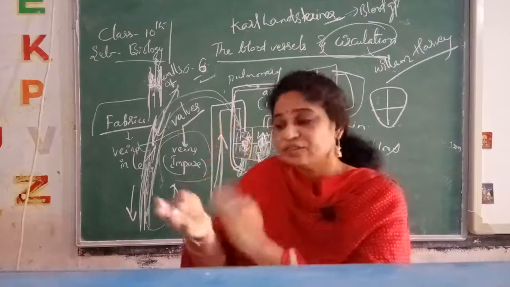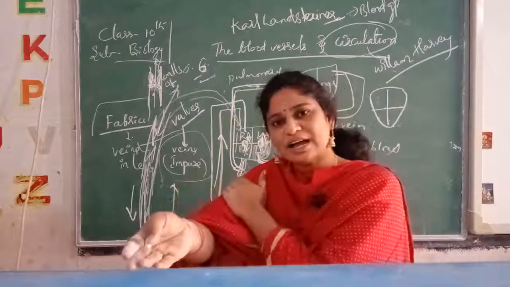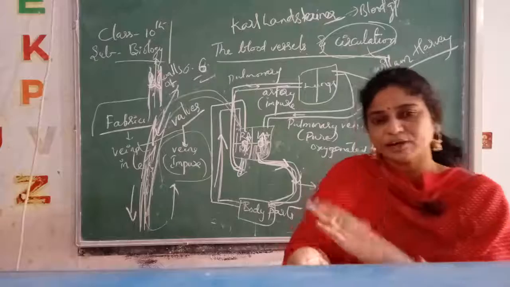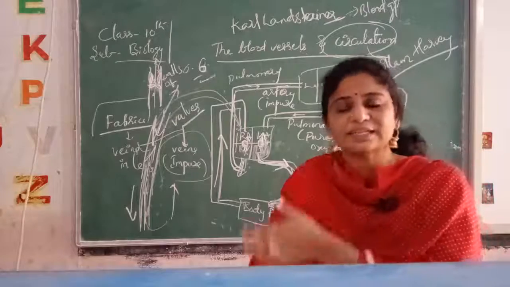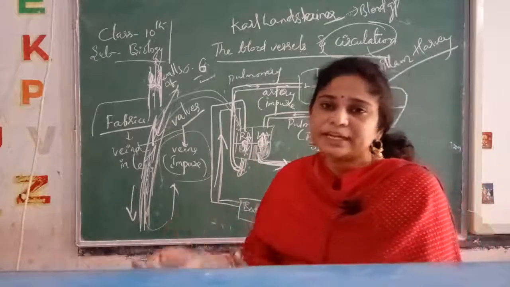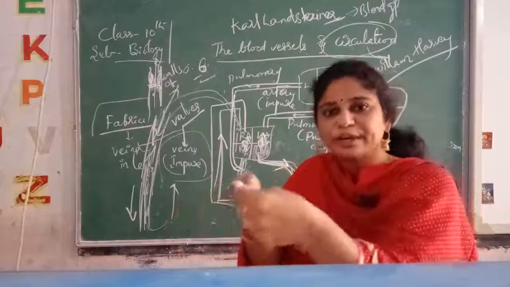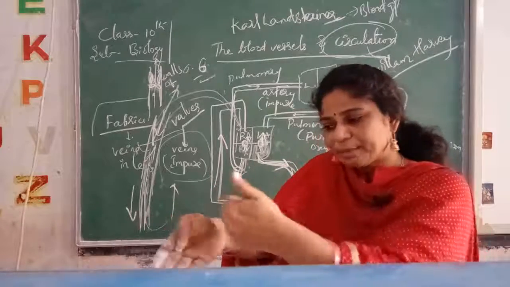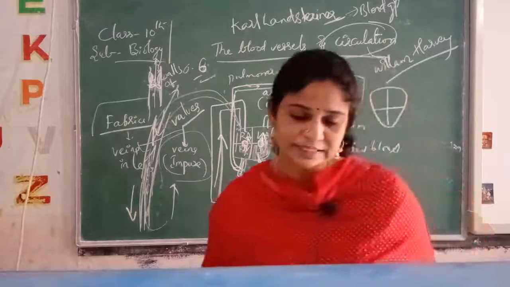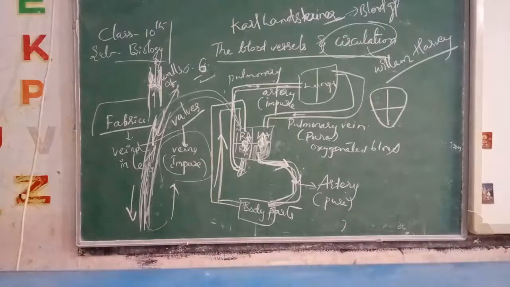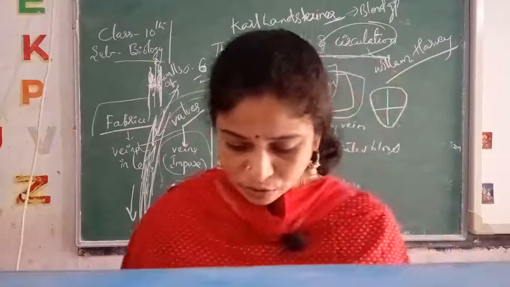Which side? This side, and towards the heart side also the accumulation is seen, because arteries are rhythmically bringing the blood to this finger. In this way the blood comes, and in this way also the blood is accumulated. So Harvey now saw what is happening.